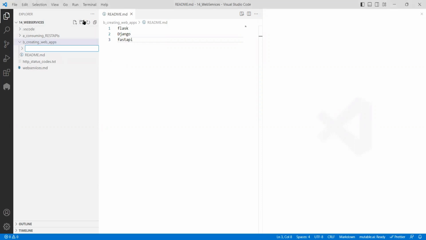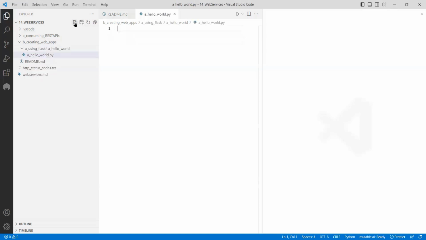Using Flask, let's say a small hello world application. Underscore hello world. So I created a folder, a small application. This time I'm naming the file hello world also, just for me to understand.